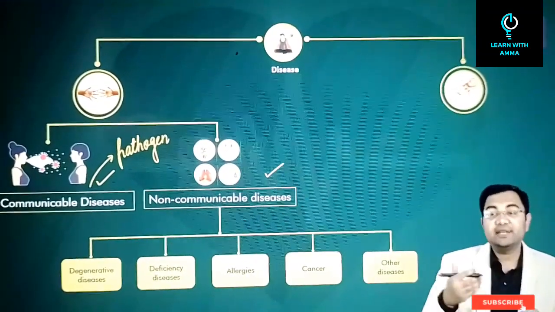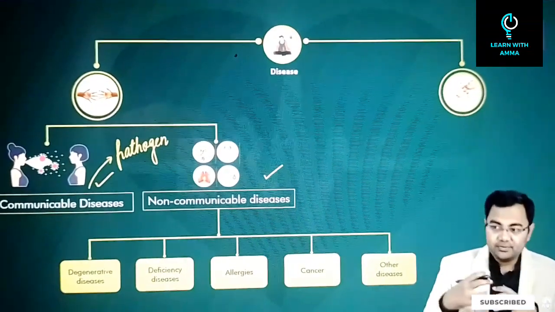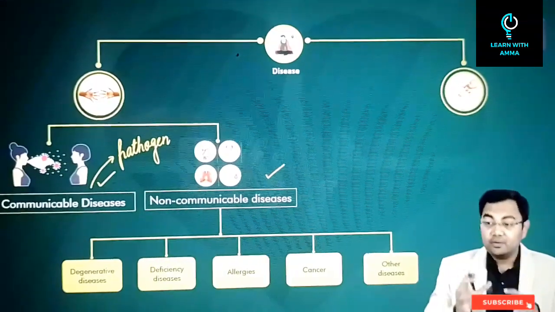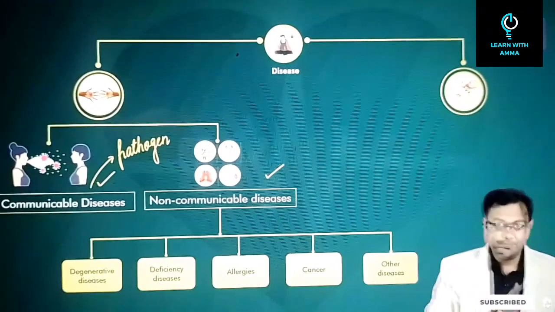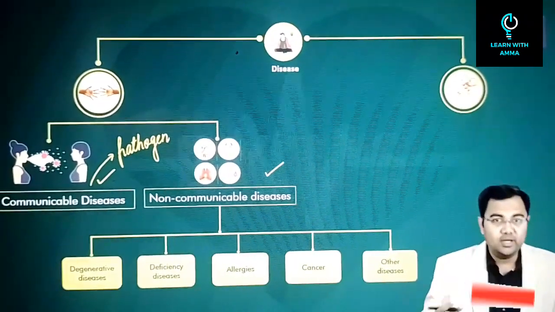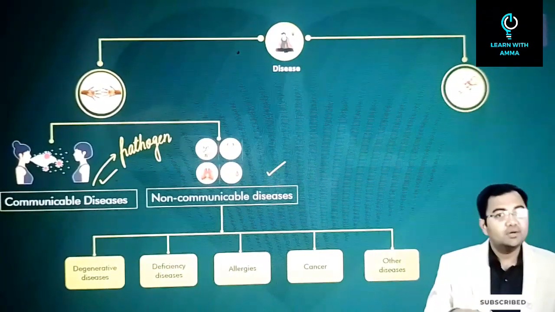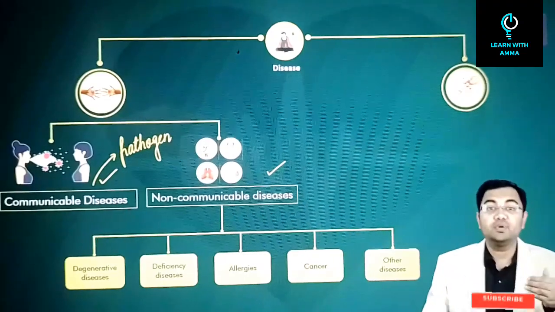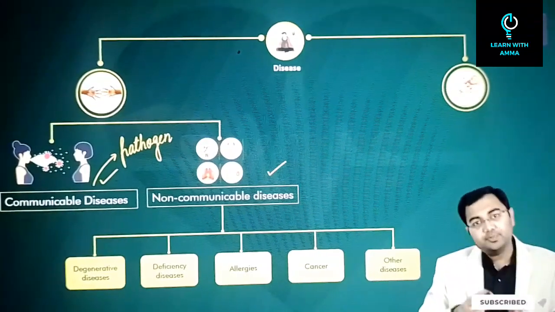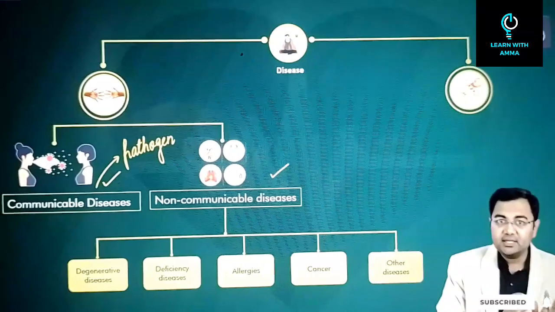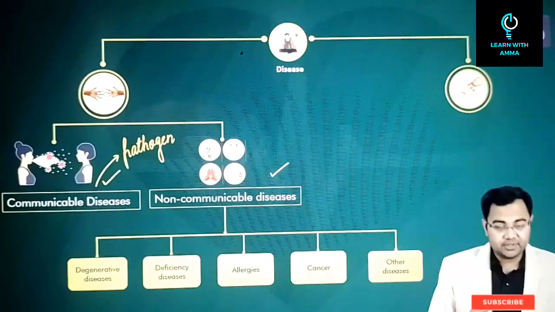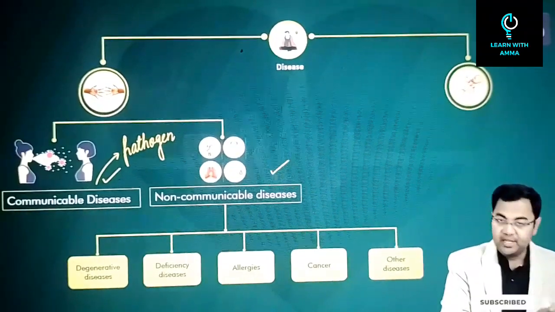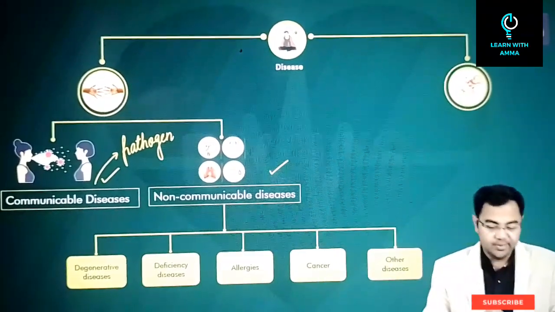So for example, diabetes. In case of diabetes, if there is one person who is diabetic, it does not mean that everyone in the vicinity will also catch diabetes from them. It will never happen. But let's say common cold or tuberculosis or chicken pox. These are the kinds of diseases which can spread from one person to another, or can spread in general via a causative agent, called a pathogen. So that's why there are two kinds of acquired diseases. Either you have communicable or you have non-communicable diseases.